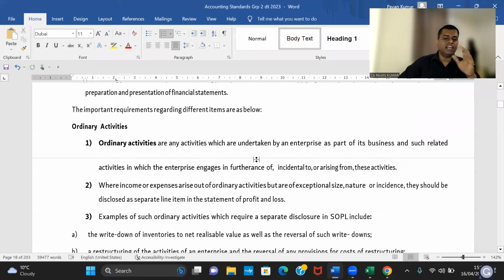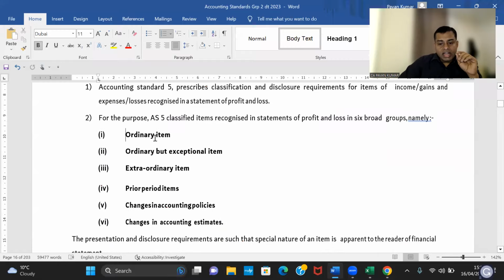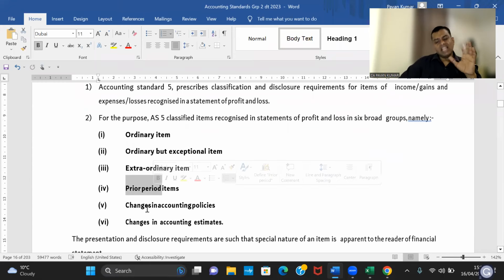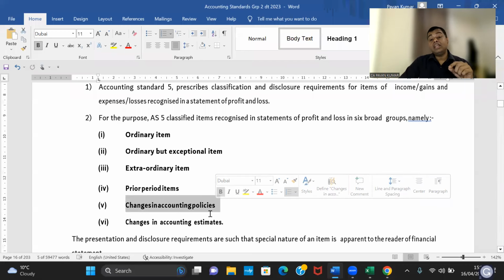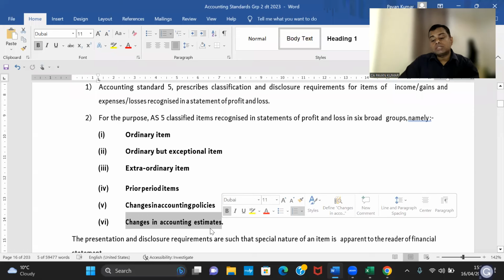This kind of questions, people will give all banana answers. But look here, whether it is ordinary item or ordinary but exceptional item or extraordinary item or prior period item or changes in accounting policy or changes in accounting estimate, everything comes in current year P&L. But if it is change in accounting policy, there will be retrospective accounting. If it is a change in accounting estimate, there is a prospective accounting.